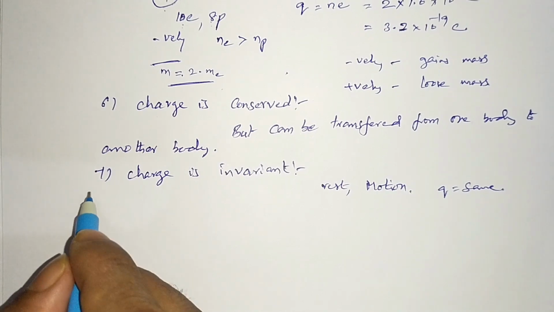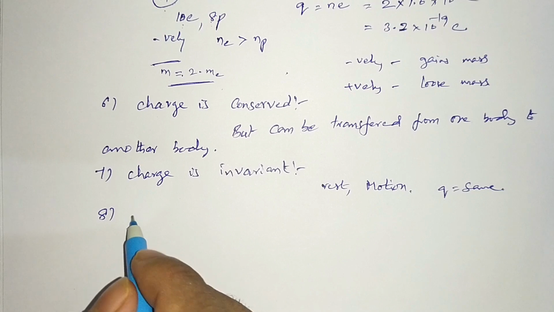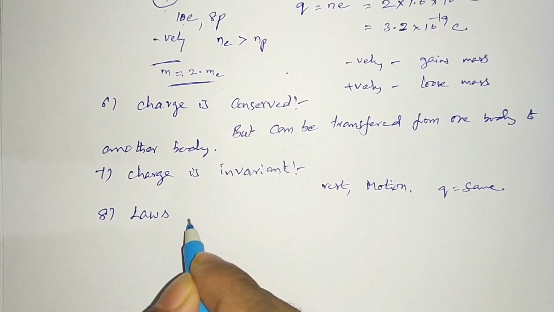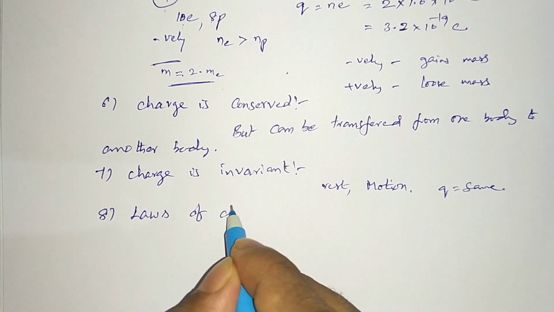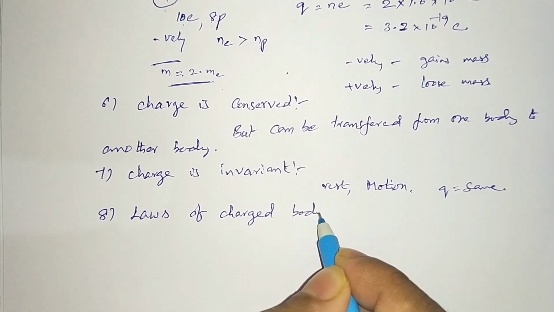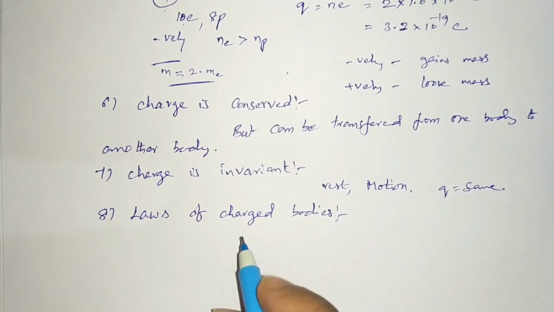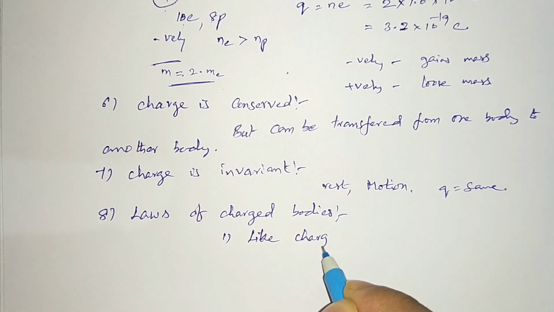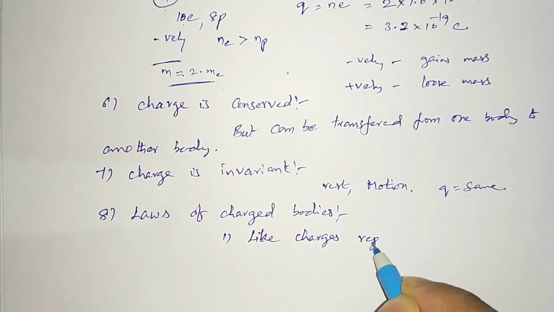Next, the eighth one and an important one, and you know it very well, this is laws of charged bodies. In this there are two. The first one is like charges repel each other. What does it mean?